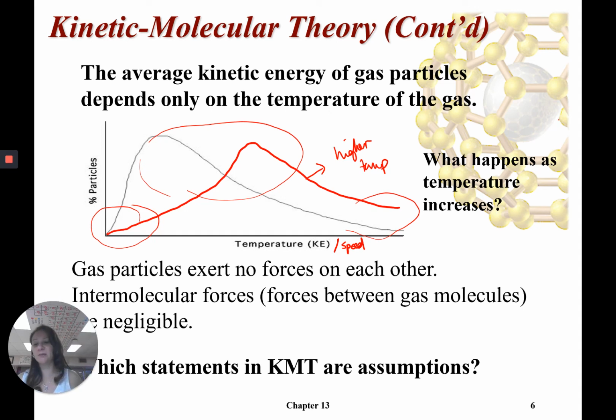So you need to know the 6 statements in kinetic-molecular theory, and you also need to know which ones are assumptions. So 2 main assumptions in kinetic-molecular theory. The second statement mentioned that gas particles have no volume. Their volume is negligible compared to the volume of the container. And that's an assumption that we can make most of the time, unless, like, the container is really small or something. But it is an assumption. Of course, gas particles have a volume.